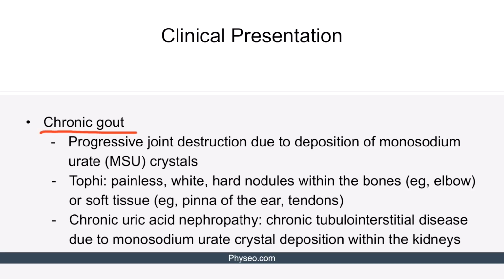Let's move on to chronic gout. Chronic gout is characterized by progressive joint destruction due to intra-articular deposition of monosodium urate crystals. Additionally, one can see tophi in chronic gout. Tophi are painless white hard nodules within the bones like elbows or soft tissues such as pinna of the ear or tendons. Finally, chronic uric acid nephropathy can occur. It is a type of chronic tubulointerstitial disease due to monosodium urate crystal deposition within the kidneys.